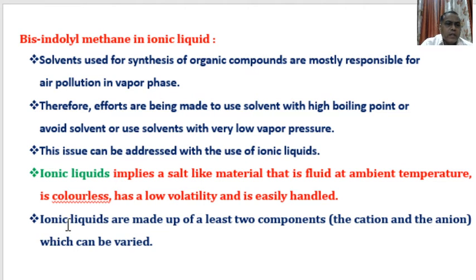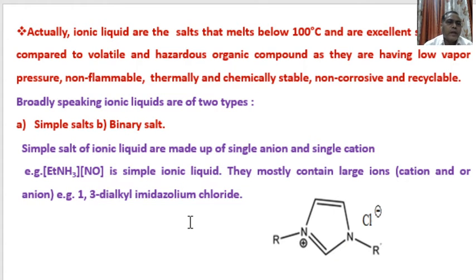What are ionic liquids? Ionic, the name itself suggests that there should be ions, that is positive and negative ions. There should be at least two components, one cation and one anion. Actually, ionic liquids are salts that melt below 100 degrees centigrade and are excellent solvents as compared to volatile and hazardous organic compounds, as they have low vapor pressure, are non-flammable, thermally and chemically stable, non-corrosive and recyclable.